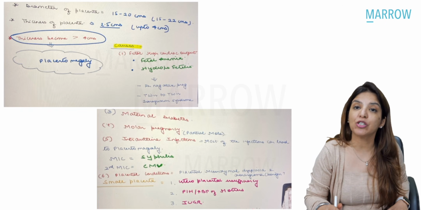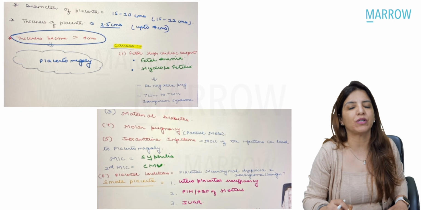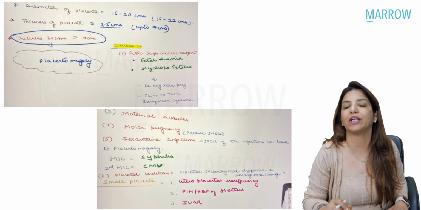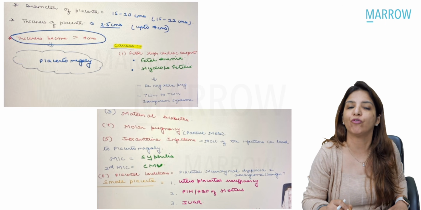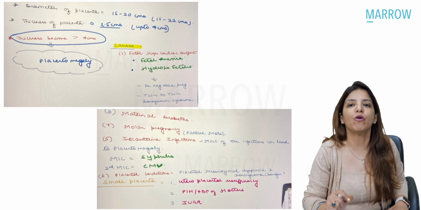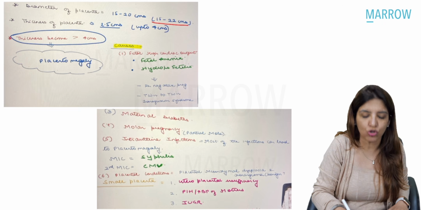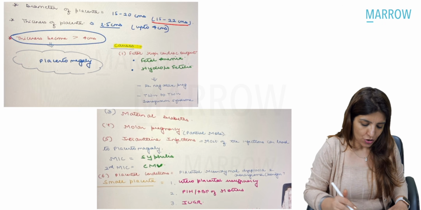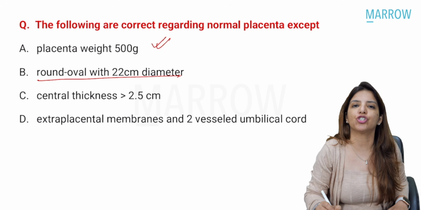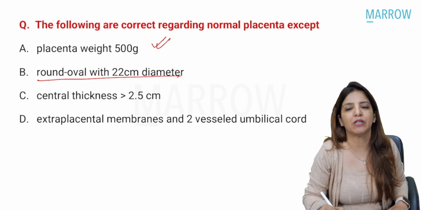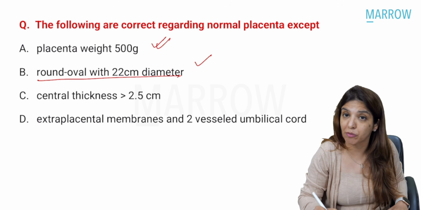Coming to the diameter of the placenta, again, from these screenshots, you can see I have told you that the diameter of the placenta is between 15 to 20 centimeters. Some of the books mention it as 15 to 22 centimeters. So over here, it's round and oval in shape with 22 centimeter diameter. That's also a correct statement.